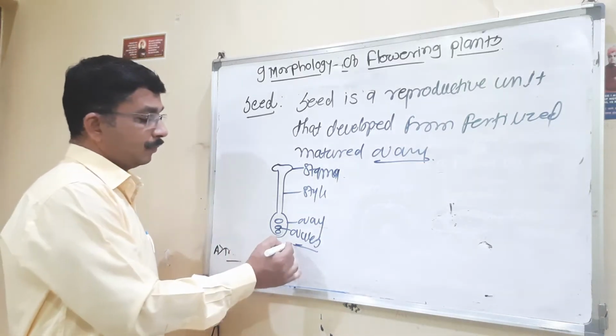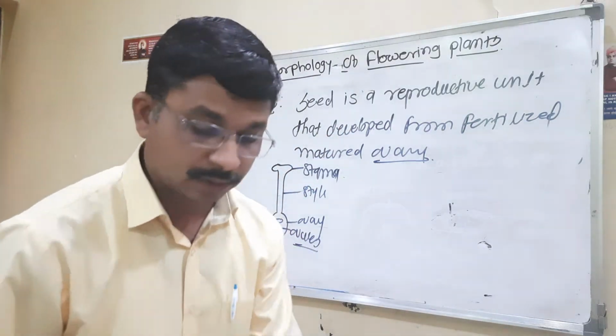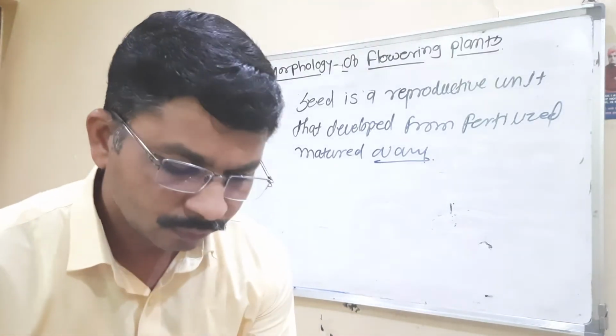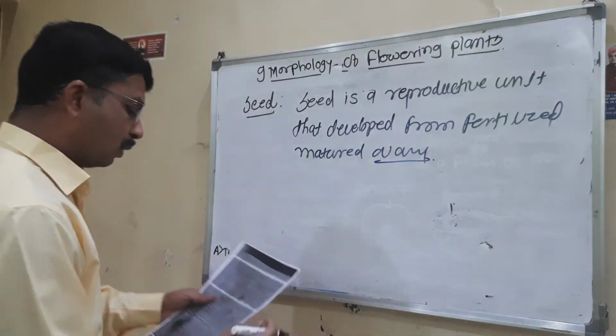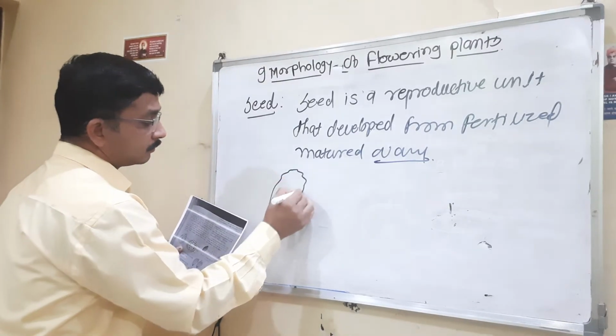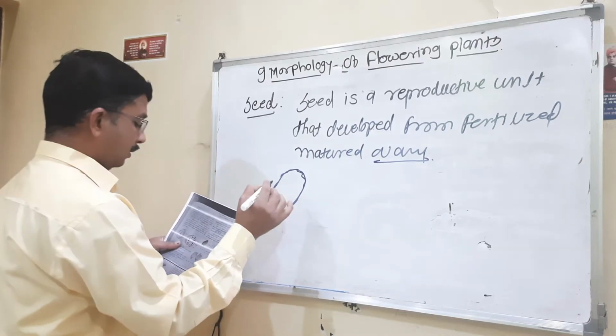Then we have certain diagrams here for the endospermic seed. This is the kind of structure you can see here.